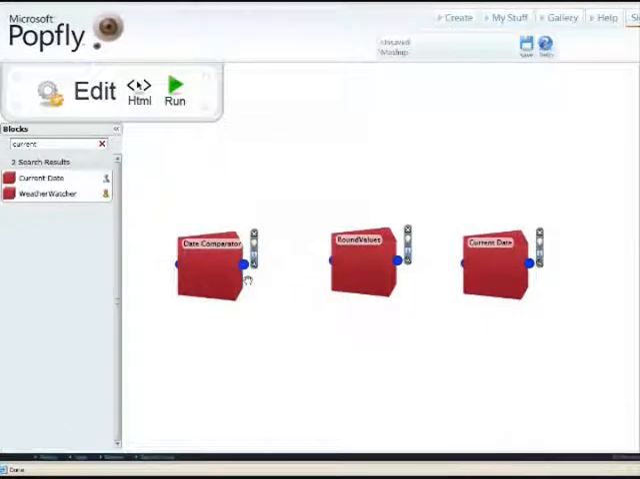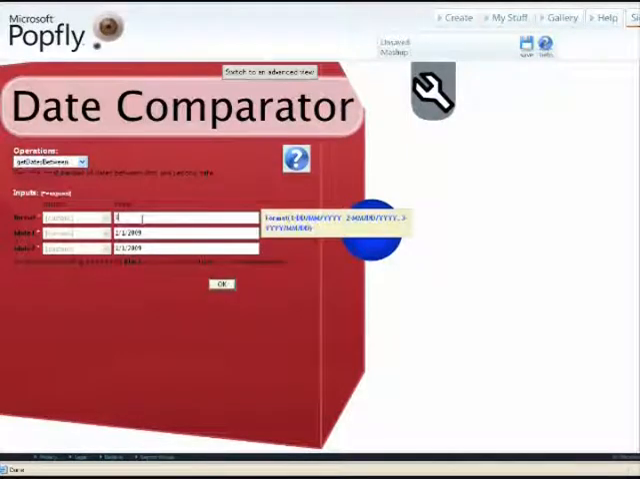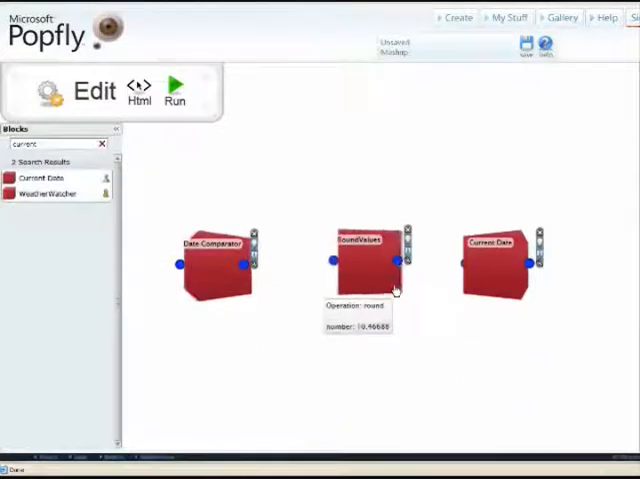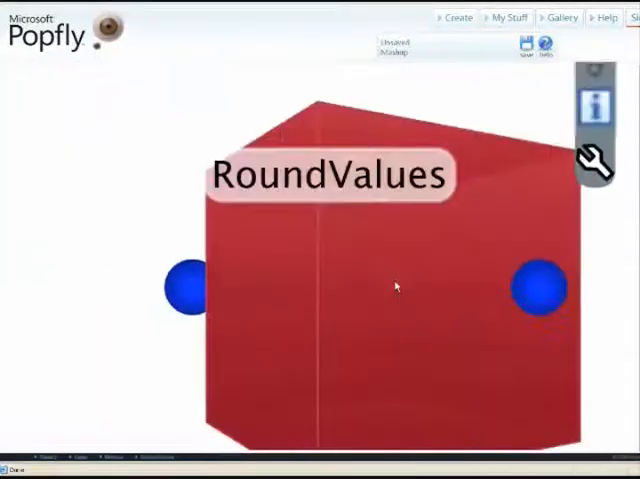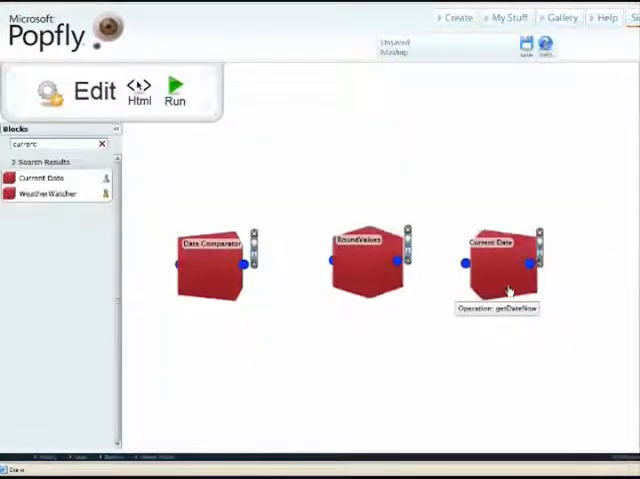For the development of the mashup, we have developed 3 additional blocks. Date comparator. It is used to get the dates, months or years between 2 dates. Inputs are format and 2 dates. Round values. To round values to 2 decimal places. Current date. To get the date today.